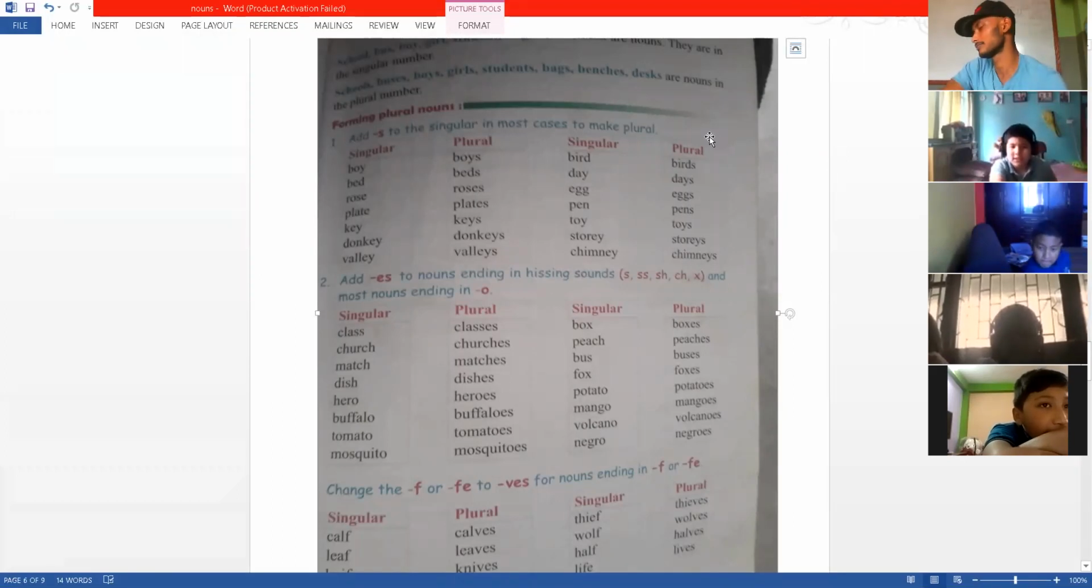Sir, is it an exercise or not? No, you can take a screenshot. These words are going to be important. I might ask you in an exam.